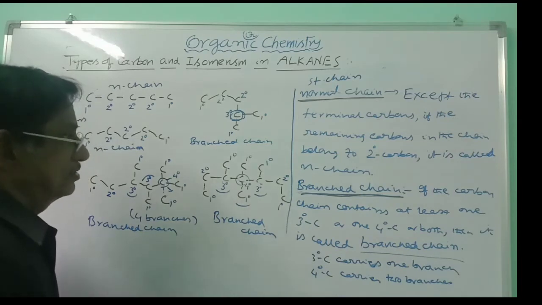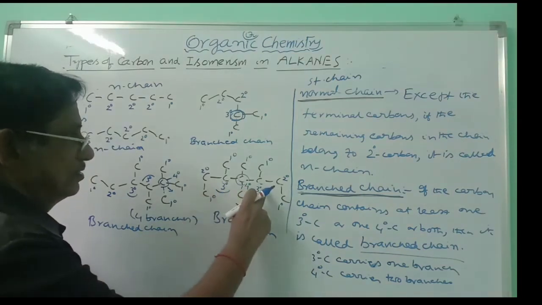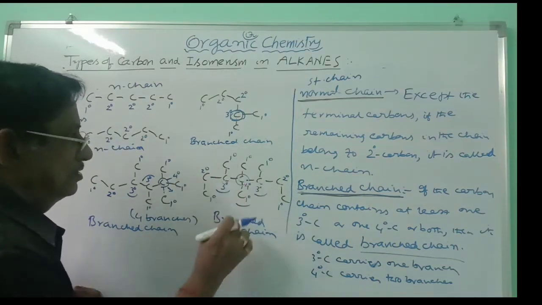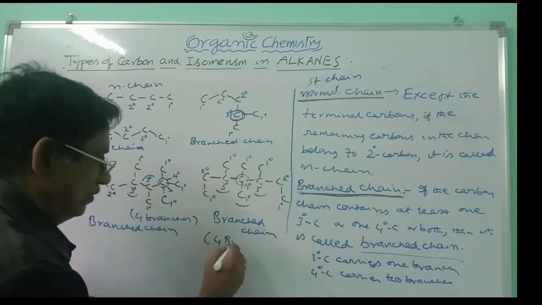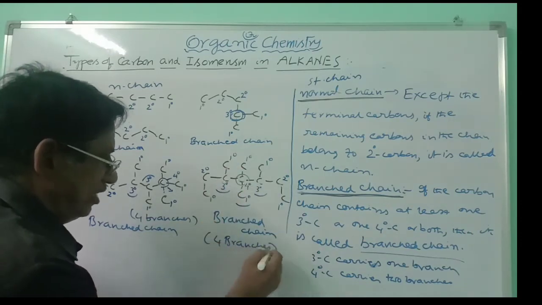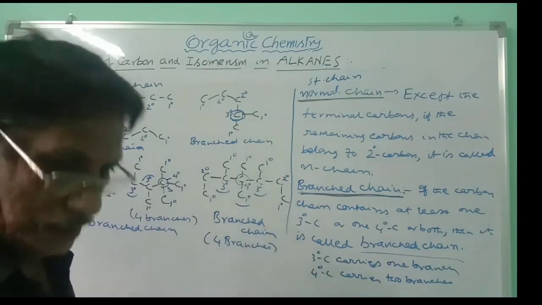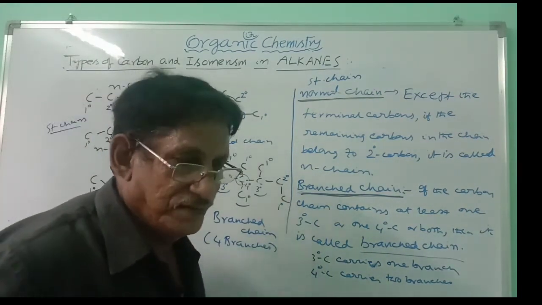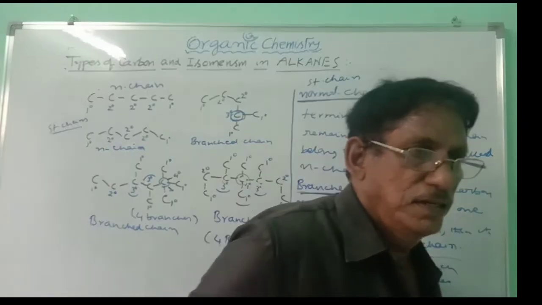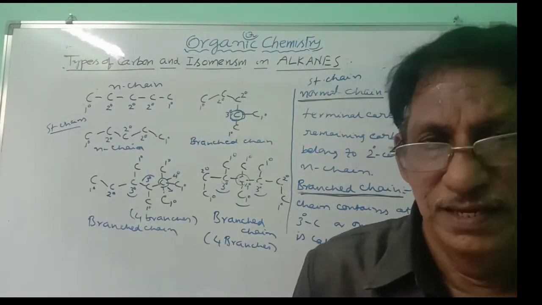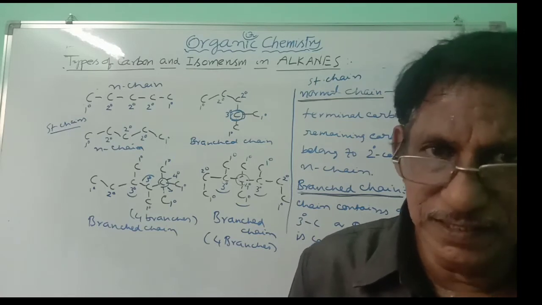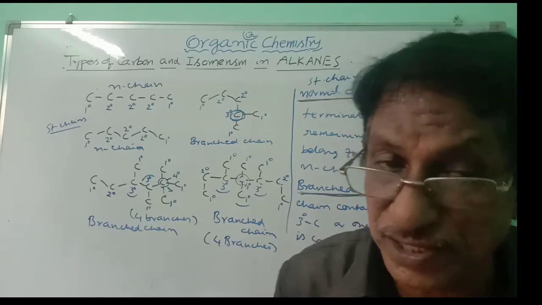And here how many branches are there? This is 1 tertiary carbon, this is 1 tertiary carbon, there are 2 branches, this is 1 quaternary carbon, there are 2 branches. So totally there are 4 branches in that chain. In that way, we can bring the difference between normal chain and branched chain after visualization of the carbon, aliphatic hydrocarbon, saturated carbon structure.